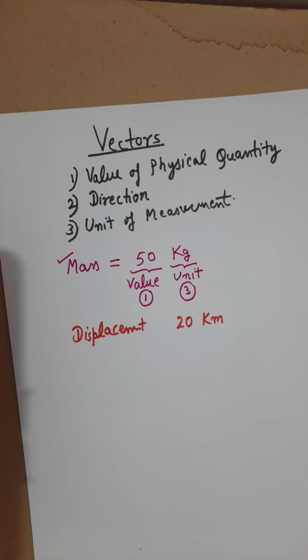If you start from your place and just move for 20 kilometer, then there must be a specific direction in which you are moving, and that direction could be east, west, north, south, or whatever.